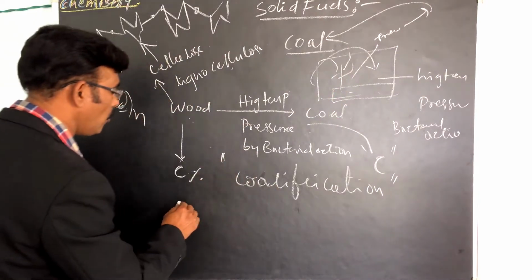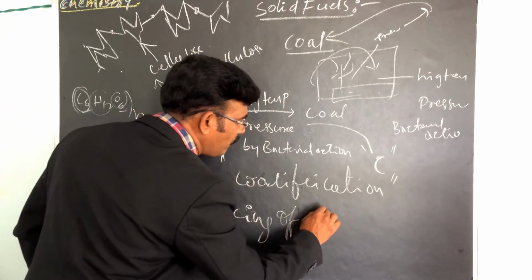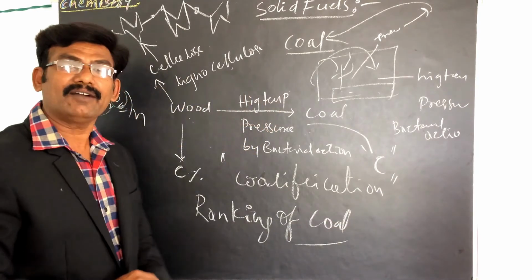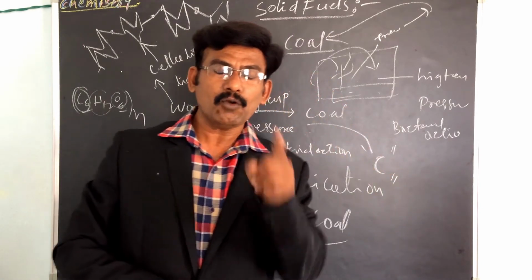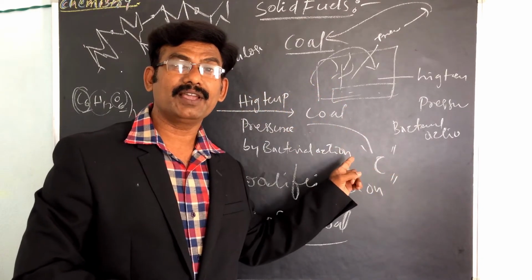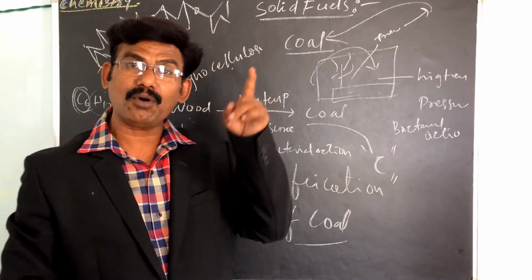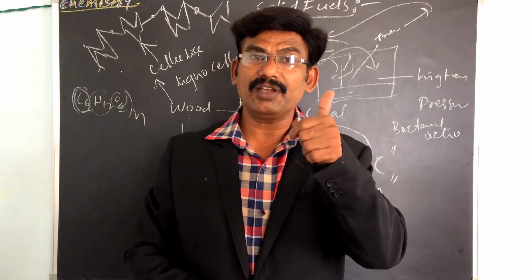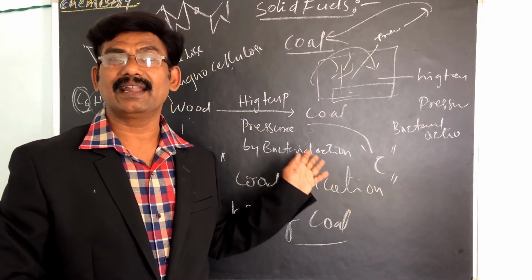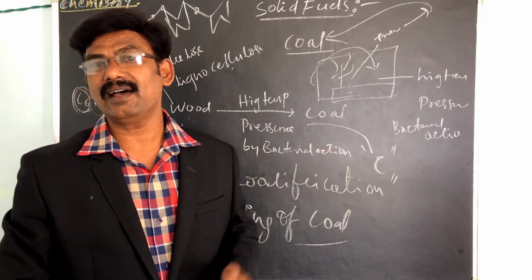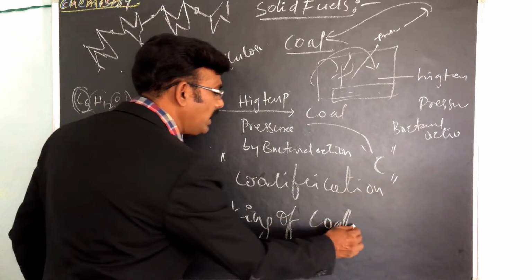So the process of conversion of wood into coal is called coalification, and the four types of coals depending upon carbon, hydrogen, moisture and calorific value is called ranking.